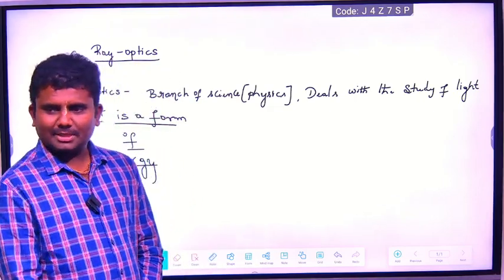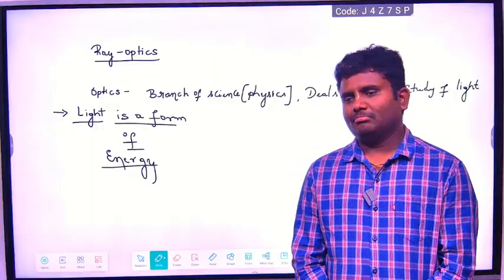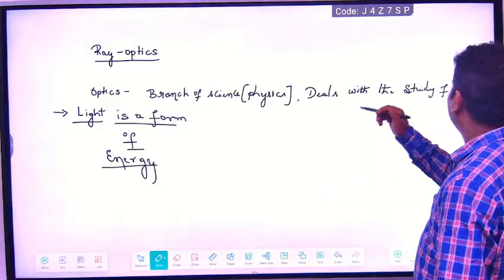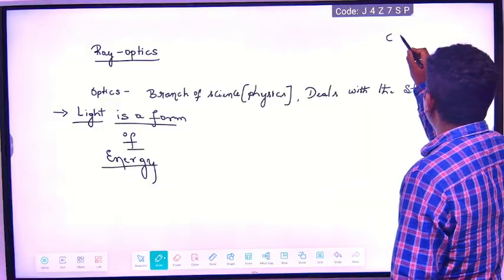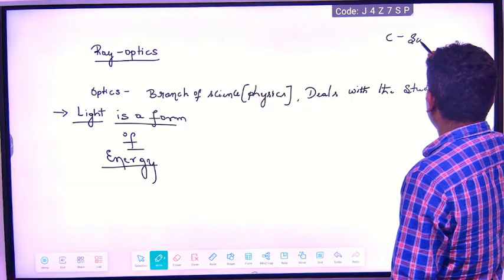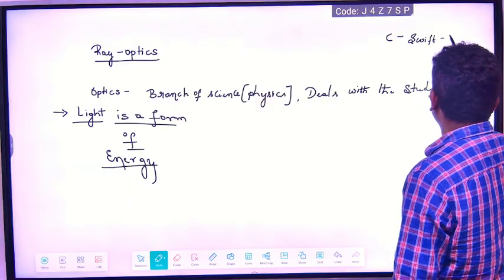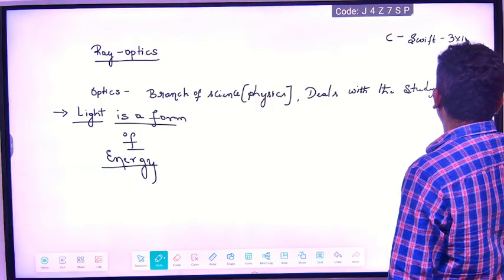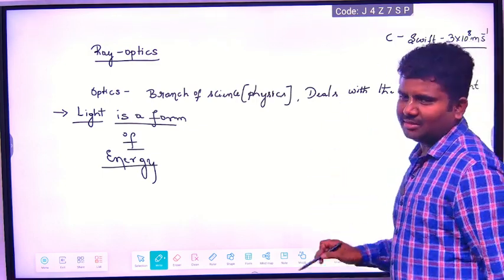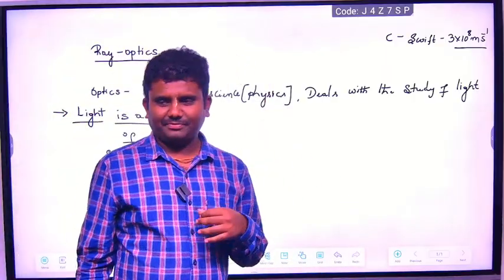You know what is the speed of light? What is the speed of light? 3 into 10 to the power of 8 meter per second. That's the speed of light. C, celeritas or swiftness. It is swift. Its velocity or speed is 3 lakh kilometer per second, 3 into 10 to the power of 8 meter per second. This you all know. This chapter is nowhere connected with this velocity, but just about light.